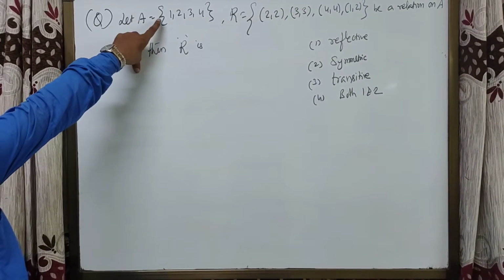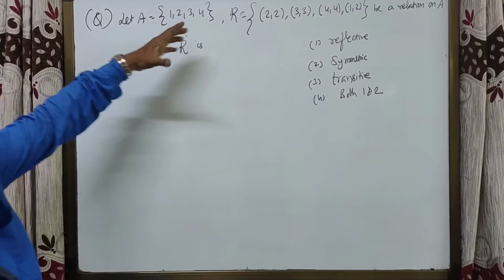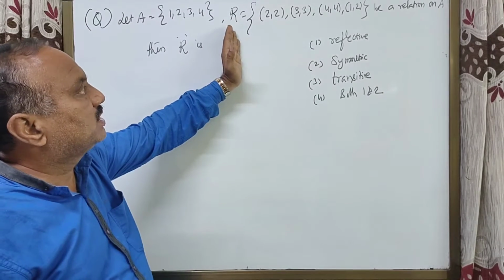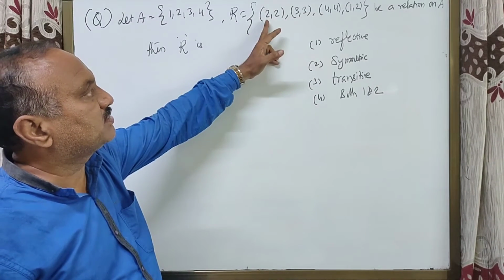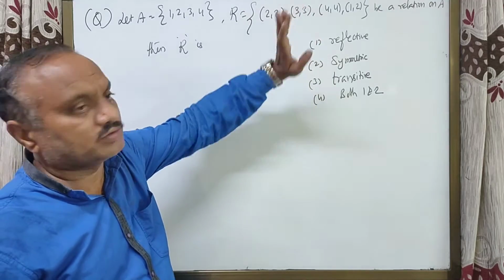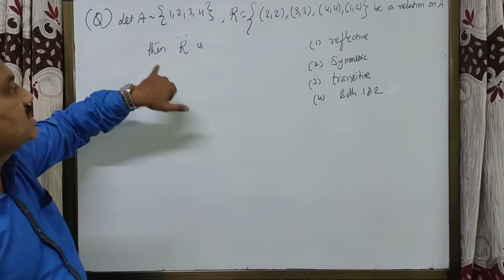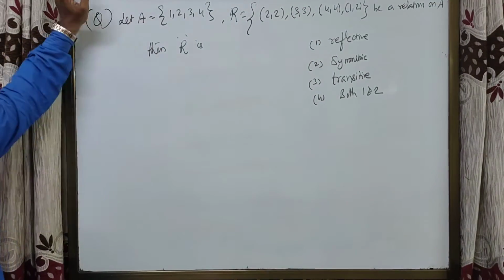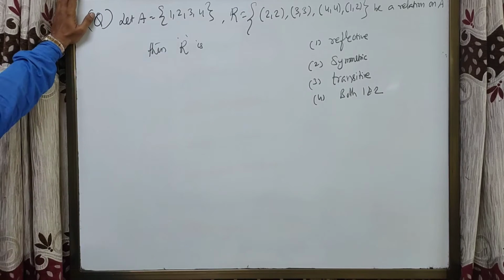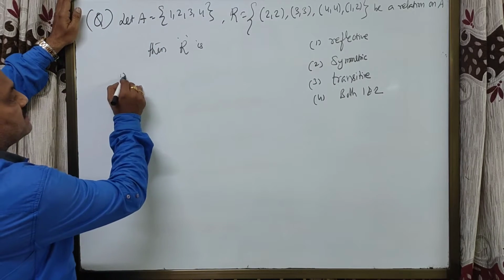Students, let A equal to the set 1, 2, 3, 4 and a given relation R equal to the set of ordered pairs (2, 2), (3, 3), (4, 4), (1, 2) be a relation on A. Then R is reflexive? Dear students, what is reflexive?